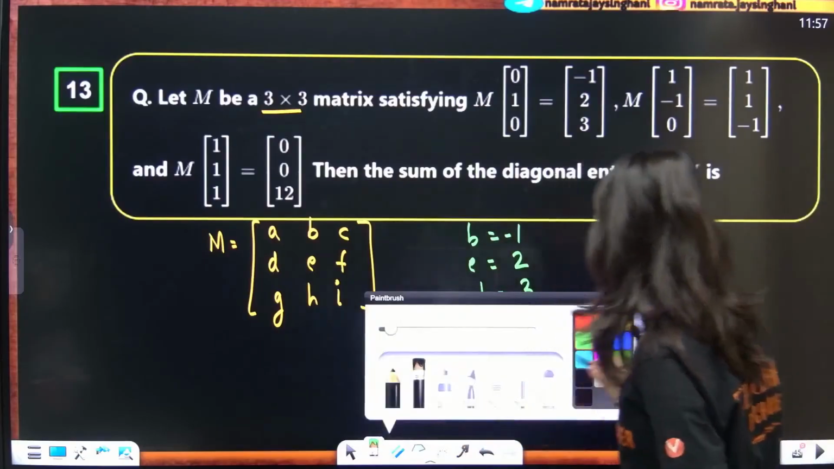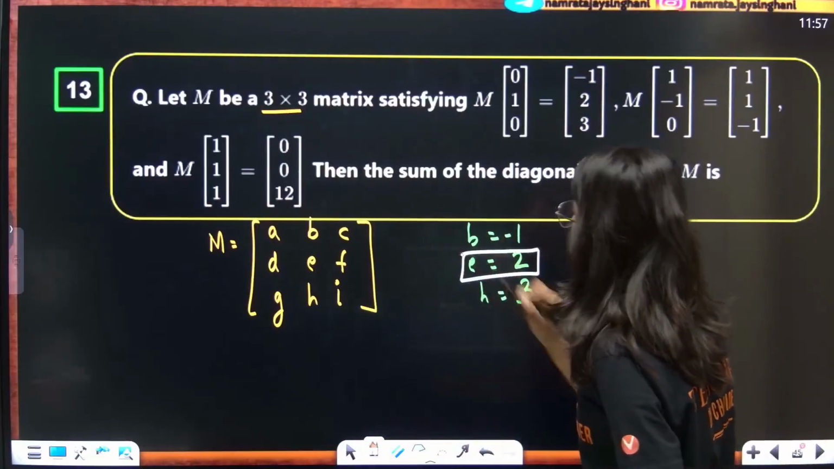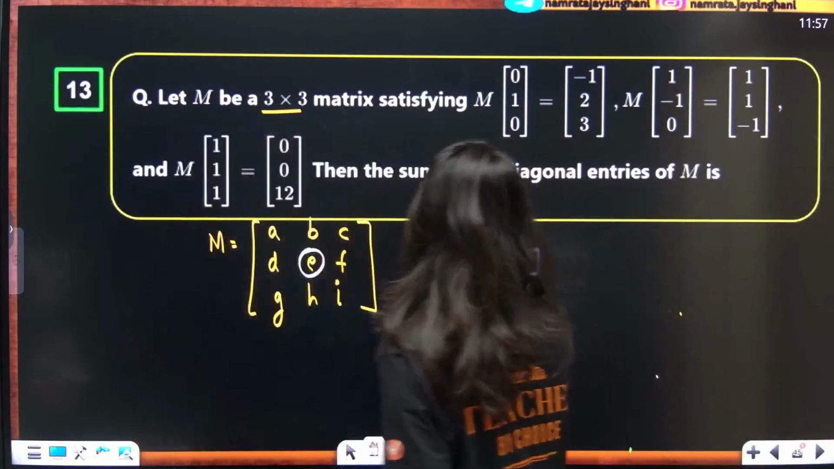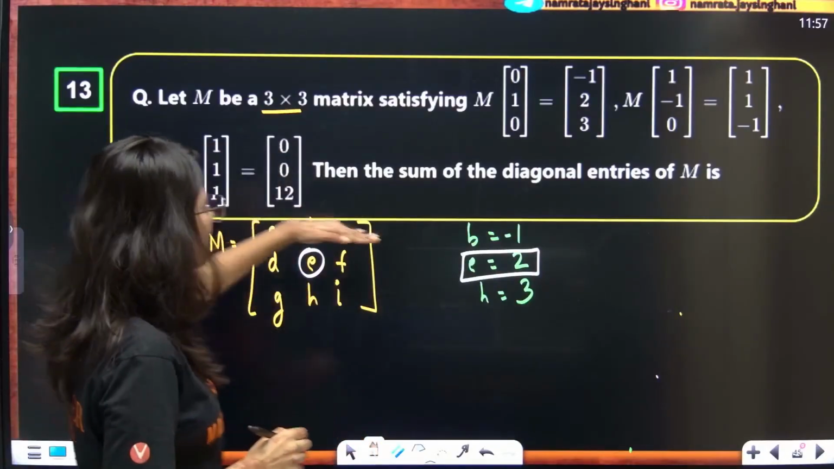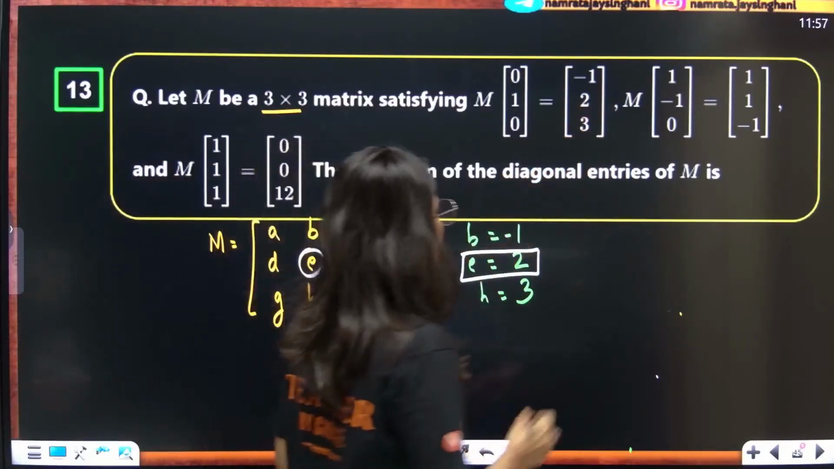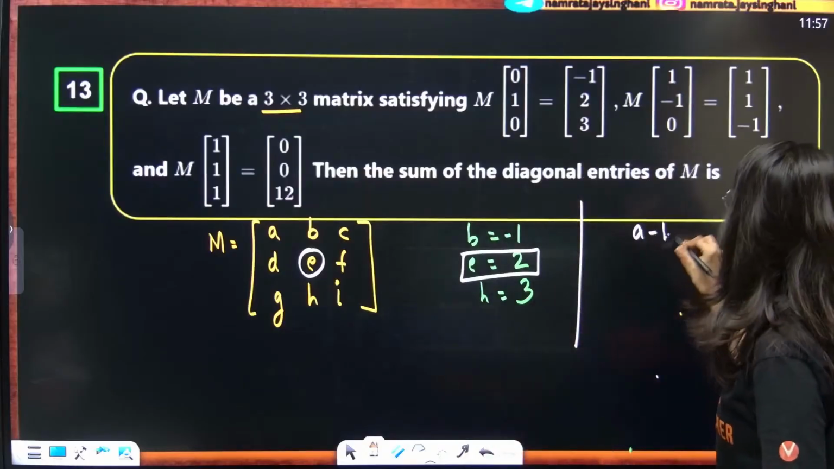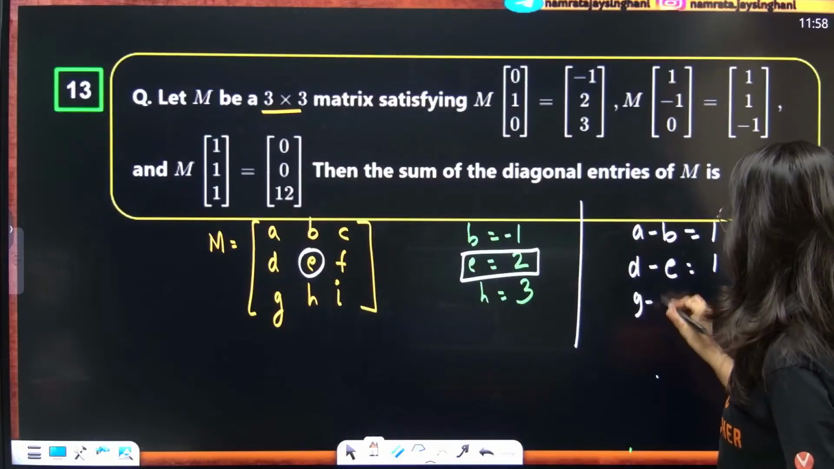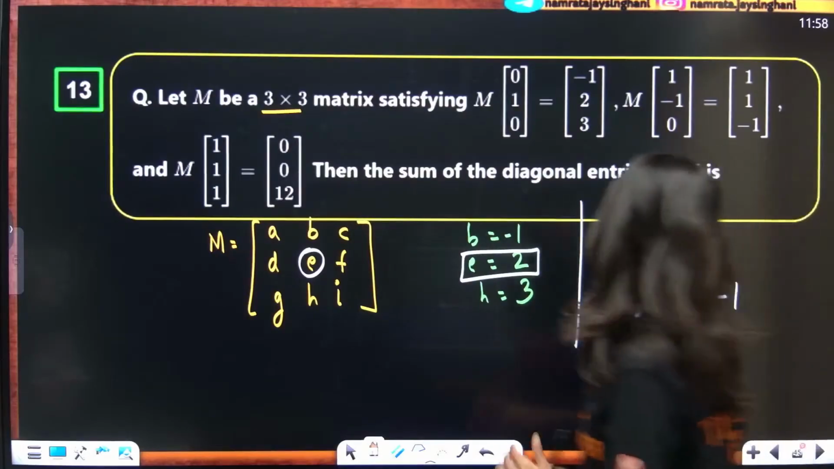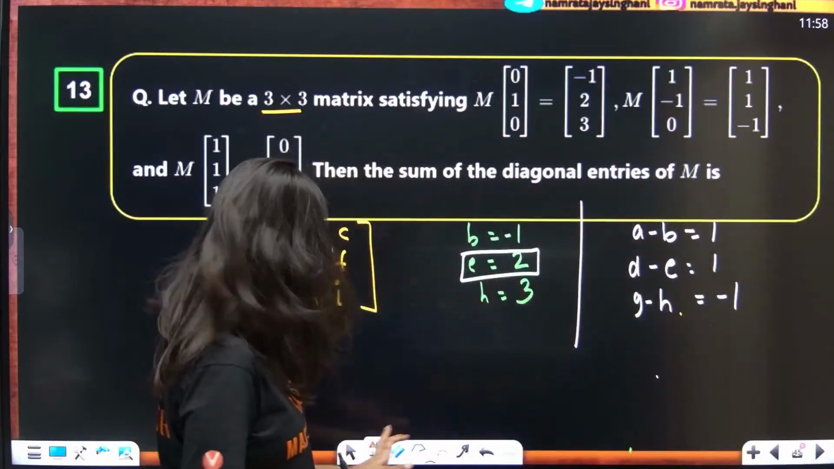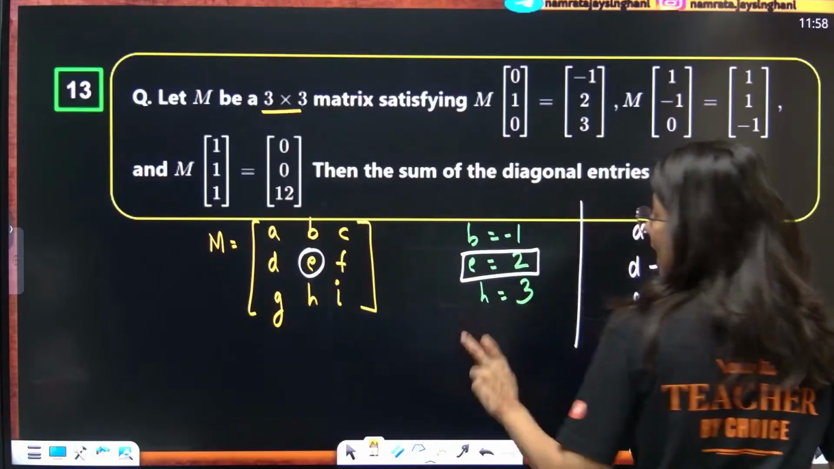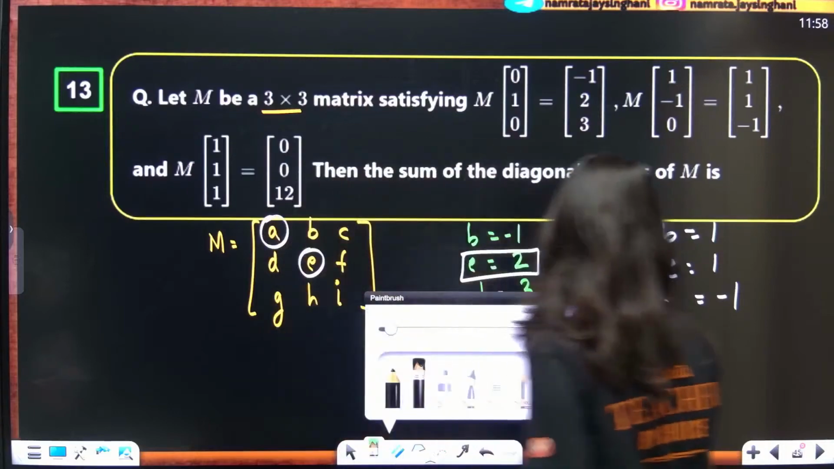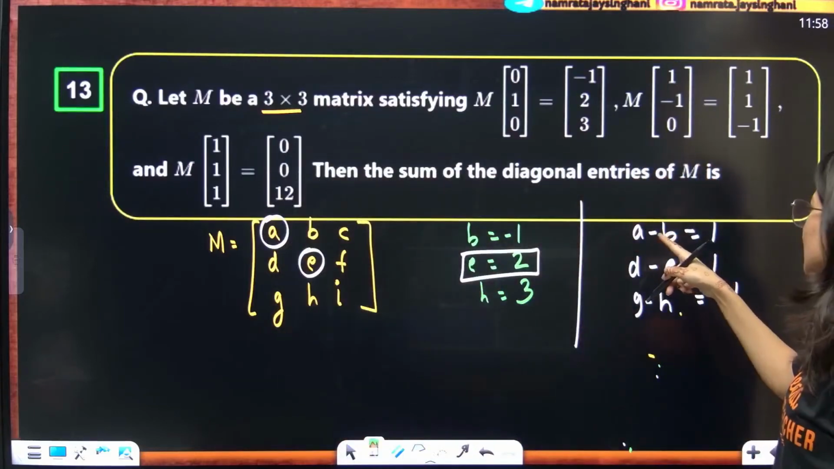So I think diagonal entries, you just want E is equal to 2. Sum of diagonal entries, so E is diagonal. So this is the first equation. Now the second equation will be what? So this multiply this. A minus B they are giving. A minus B is 1. Then D minus E is nothing but 1. And then G minus H is nothing but minus 1. But from here I only need A. I don't need anything else. I need A over here. So if B is minus 1, this will become plus 1.